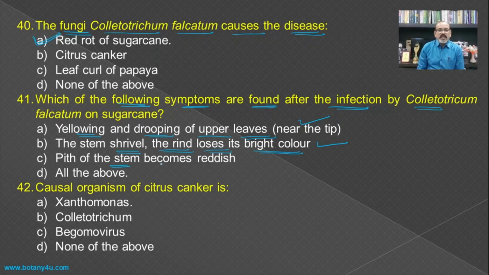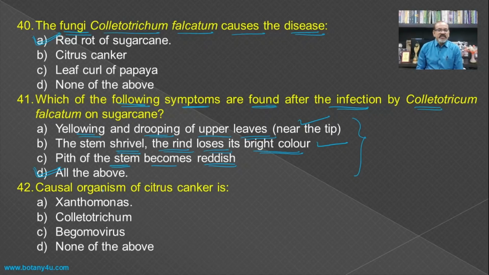Then the pith of the stem becomes reddish in the initial stage, and later on this reddishness from the pith is translocated to the outer side. And hence all these three are the symptoms of red rot of sugarcane, and hence all the above becomes the answer.